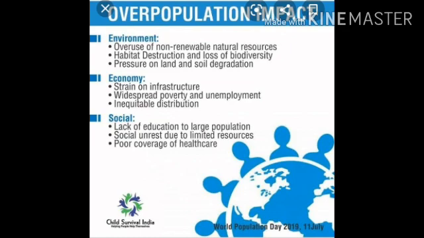Third, the increase in number of factories. If at that place, for fulfilling job opportunities for the people, they are increasing the factories, it will result in industrial pollution. This will be the third impact. Fourth, overpopulated countries also lead to unemployment and poverty. Poverty means poorness. Most of the people would not have any job opportunities.